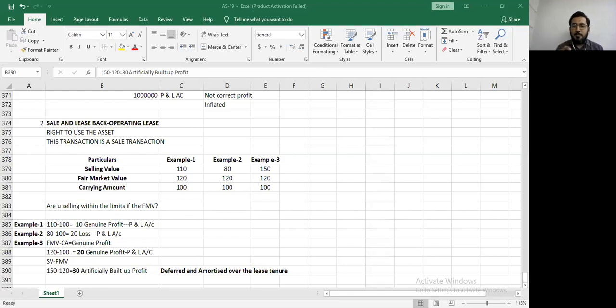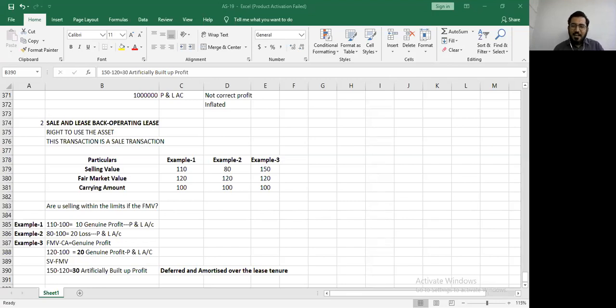However, let me also explain how someone can manipulate by increasing the selling price. Suppose I sold you a thing worth 100 rupees for 150 rupees, while the value was 120. That means I have taken 30 rupees more from you. In this case, if I want to manipulate, I will tell you that since I have taken 30 rupees more from you, I will give you some product or service pertaining to 30, and that time you do not pay 30 rupees to me.